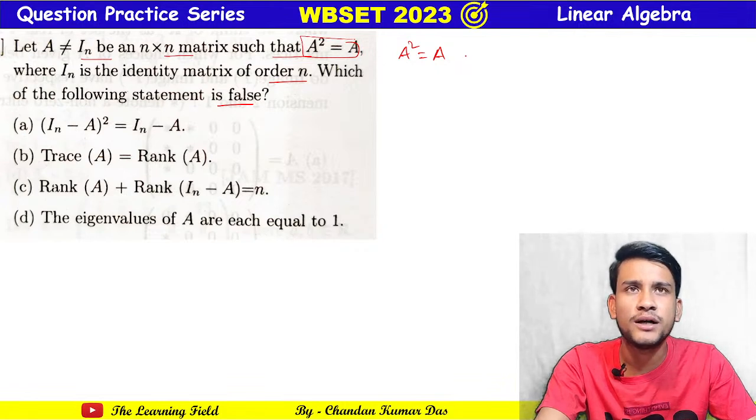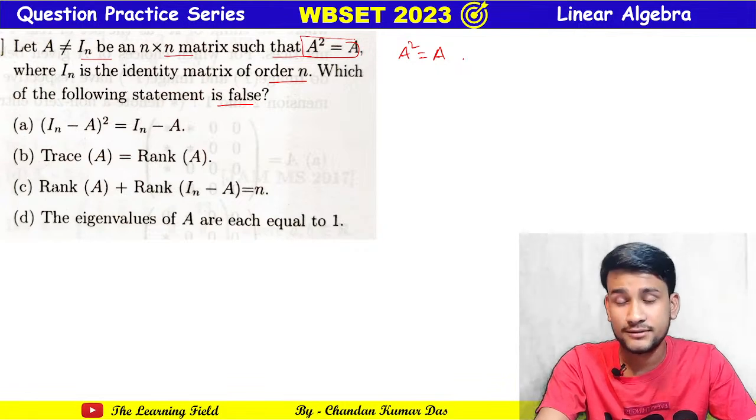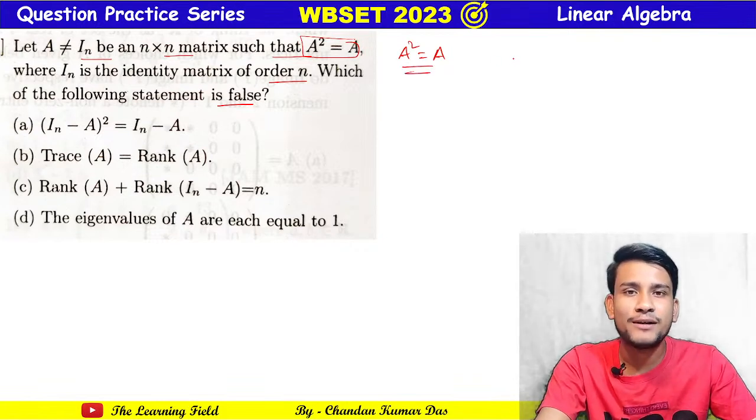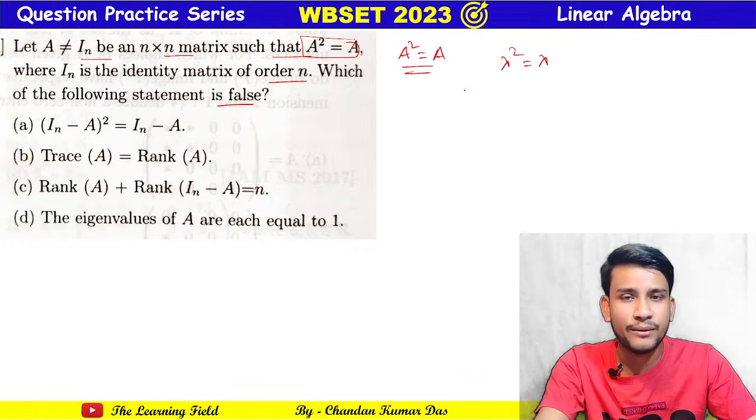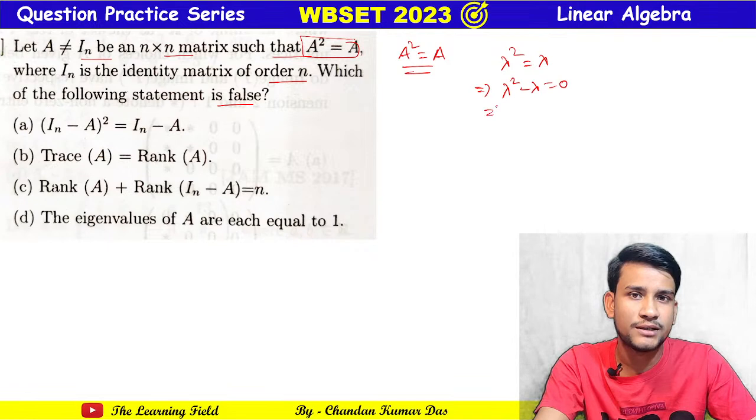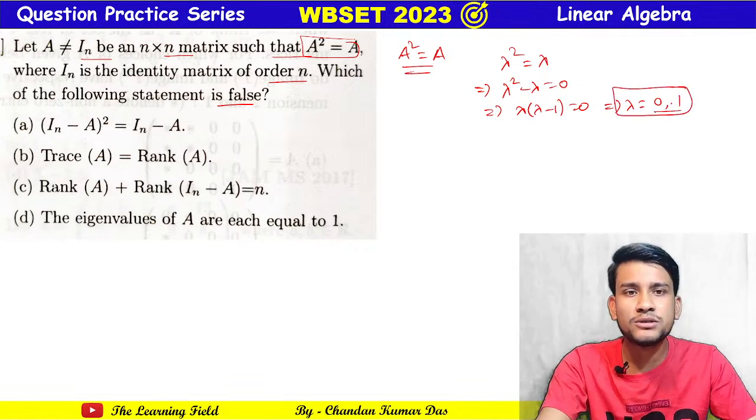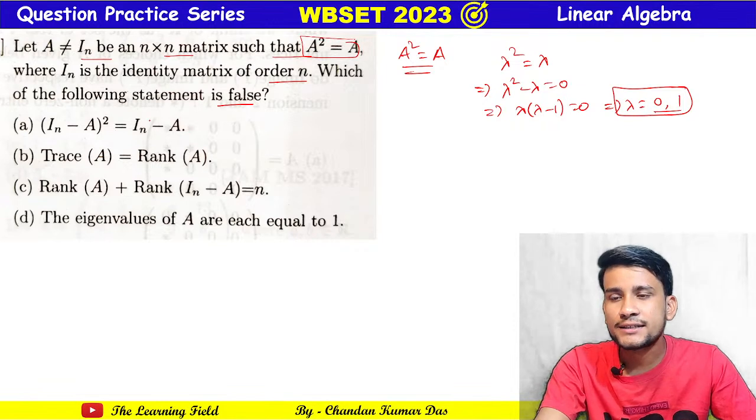Now if lambda is an eigenvalue, then it should satisfy lambda square equal to lambda. So we find the characteristic roots, that is, the eigenvalues of this matrix A. Lambda square minus lambda equals 0, that is lambda into lambda minus 1 equals 0. This implies lambda equals 0, 1. So we know the eigenvalues are 0 and 1.